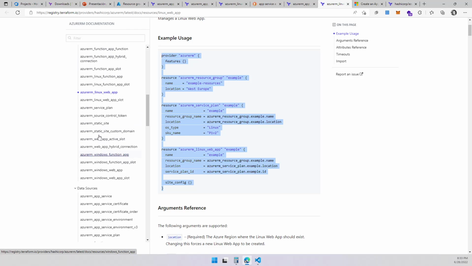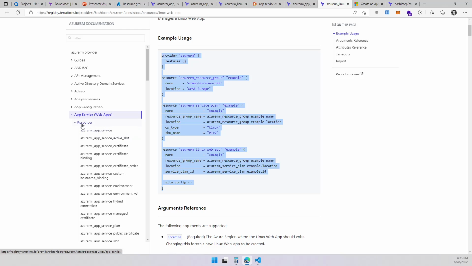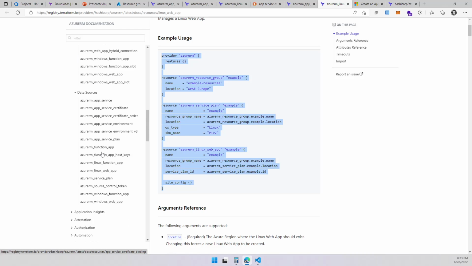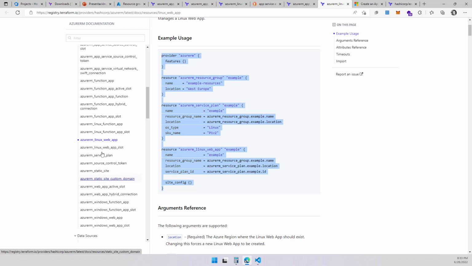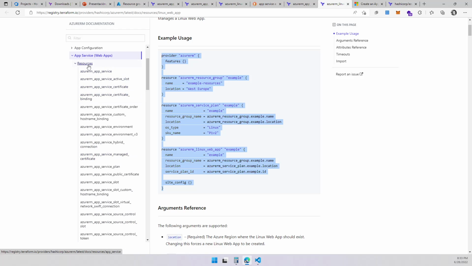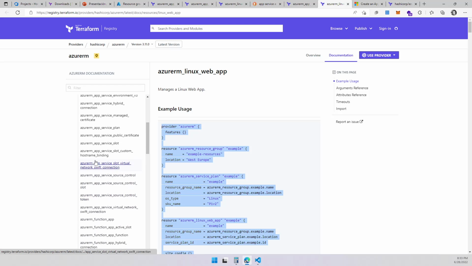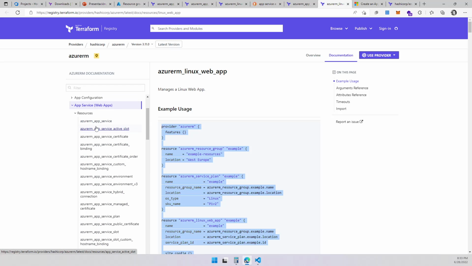There are two types of resources you can create within Terraform, right? The one is a resource, which is hosted over here, and we are looking at resource because it's highlighted under the resources. Again, I'm showing you how to use the documentation. We are under the app services, and this is going to be a resource.